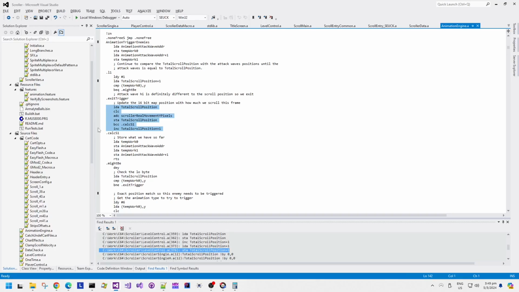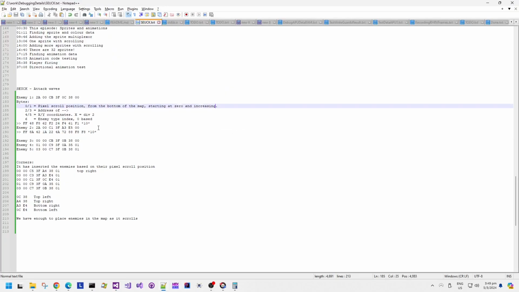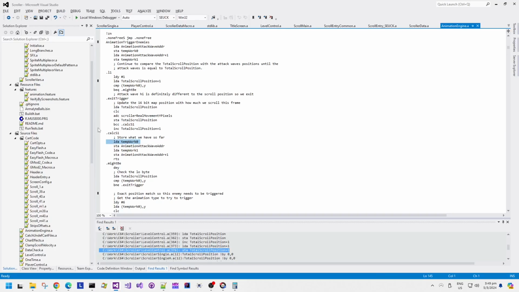Okay, so it will either add 0 or 1 in the case of SEUCK games, because the screen scrolls relatively slowly. Once it updates the total scroll position, it then saves back out the working copy of those memory addresses for the current potential attack wave enemy in the attack wave data.